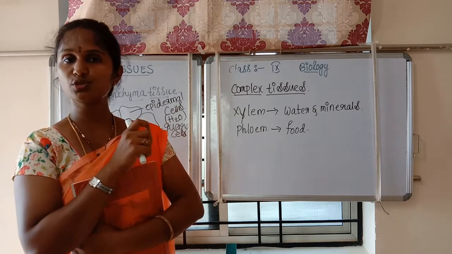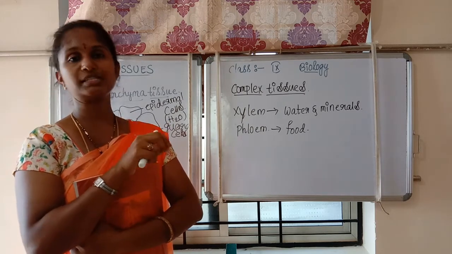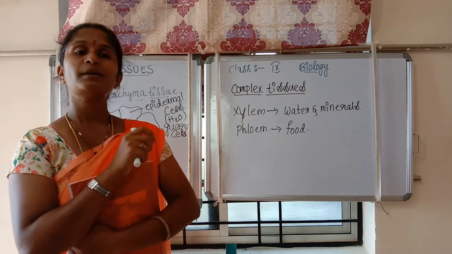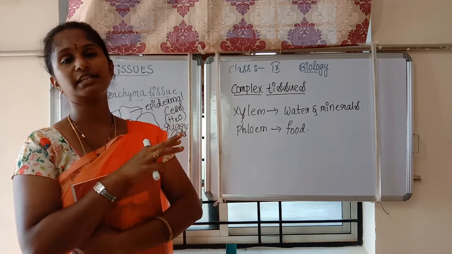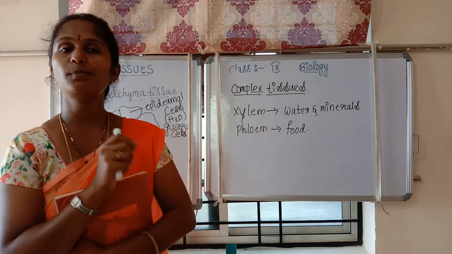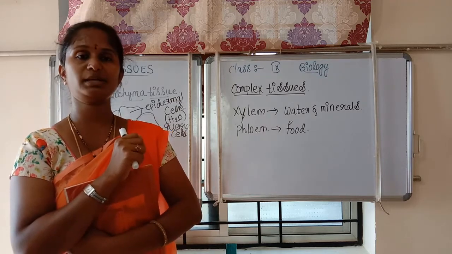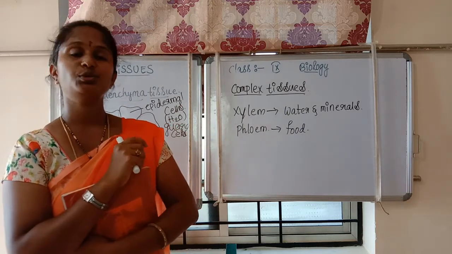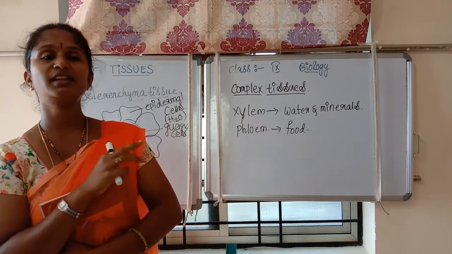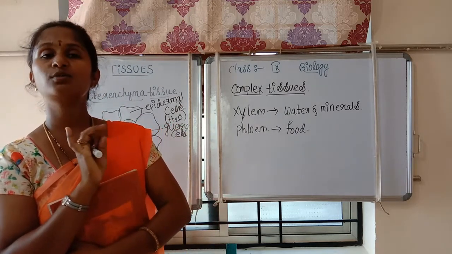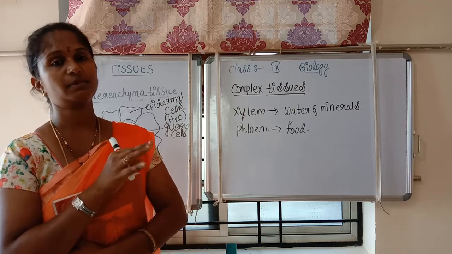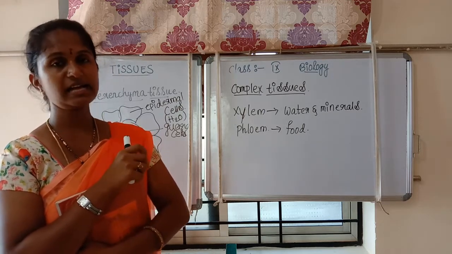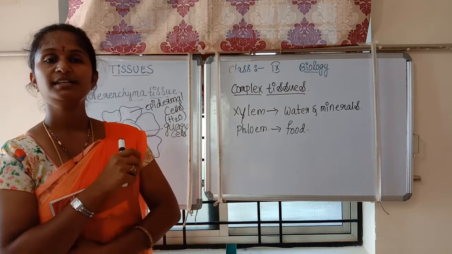The permanent tissues are of two types: simple permanent tissue and complex permanent tissue. Simple permanent tissues are of three types: parenchyma, collenchyma and sclerenchyma. We already discussed these. And the last is the complex tissues.